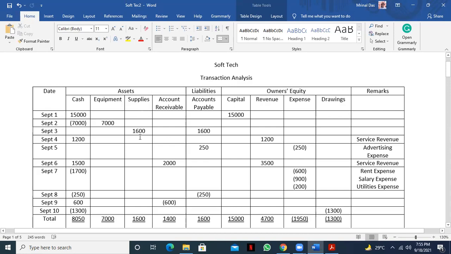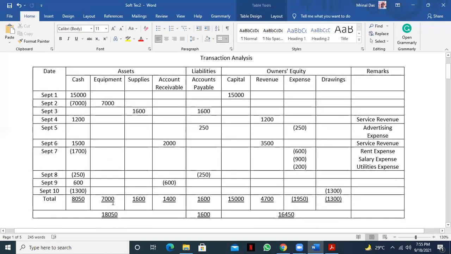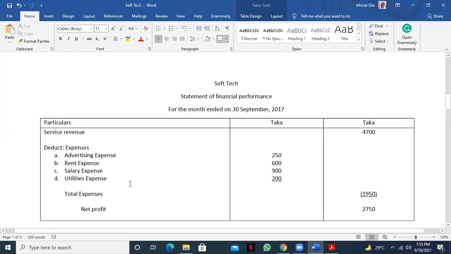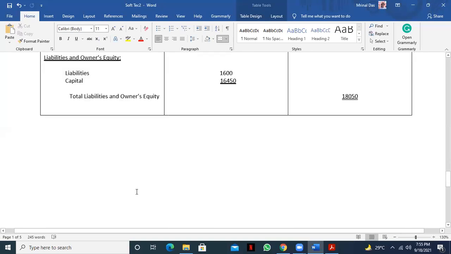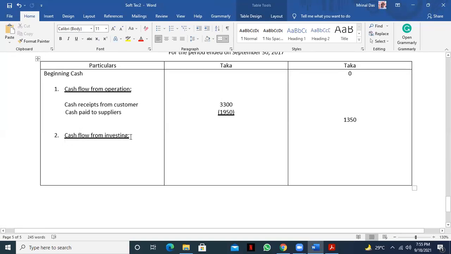Supplies will give you benefit only for several months. Account receivable only for several months. So it is less than 1 year. So there is only one investing activity here, that is the equipment. Purchase of equipment, that is 7,000. Okay, purchase of equipment 7,000.